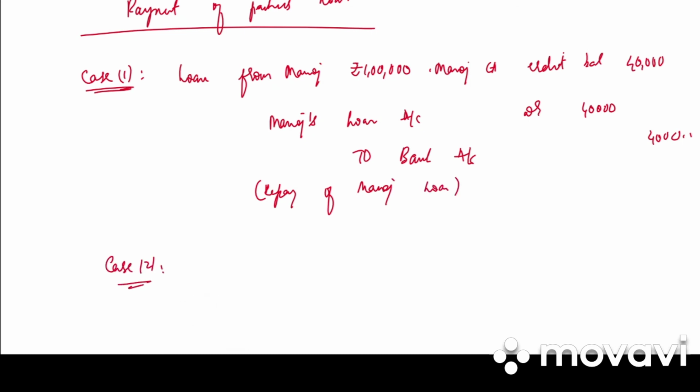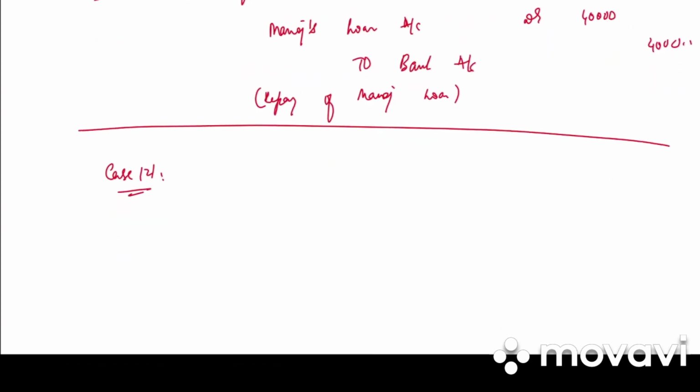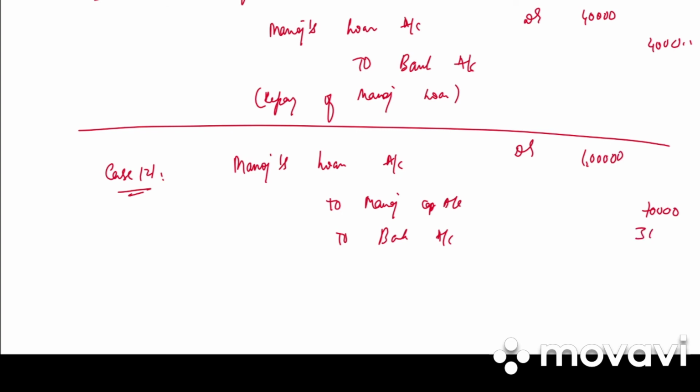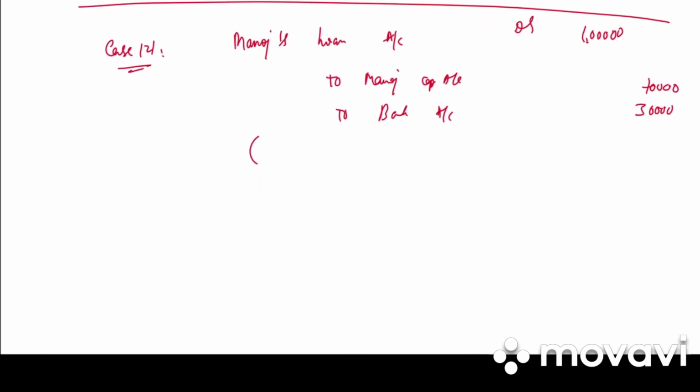Then we have case 2. Loan from Manoj, rupees 1 lakh, Manoj's capital account debit balance, rupees 70,000. So in this case, the entry will be Manoj's loan account debited to Manoj's capital account and to bank account. His debit balance was 70,000. Loan taken from him is 1 lakh. Balancing figure will be set off as 30,000. Write down the narration: Manoj's loan adjusted against debit balance of his capital account and balance repaid.